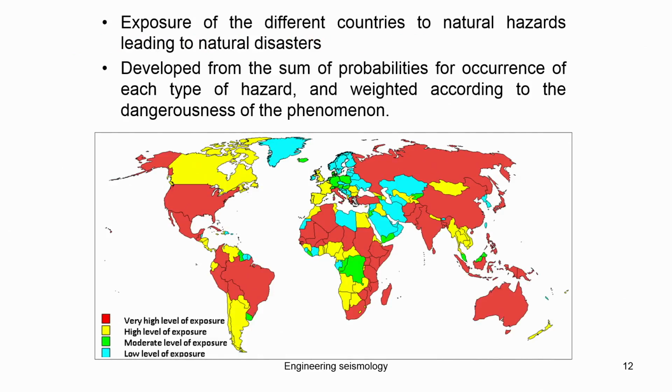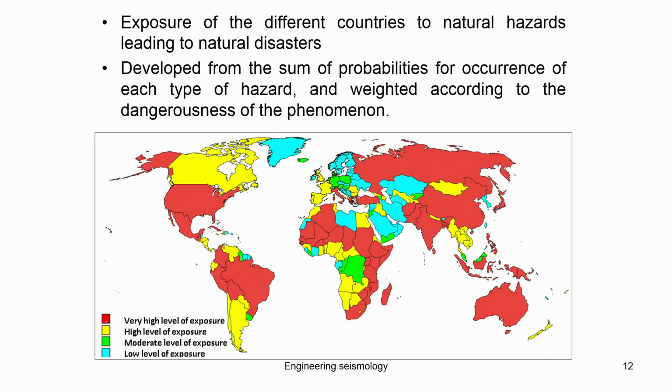So, they looked at how the exposure of the different countries to natural hazards leads to a natural disaster. As we have seen, a natural hazard is any hazard which is caused by nature. These hazard events become disastrous when many more people die. So, those kinds of natural hazards leading to natural disaster, they mapped and studied continent-wise and country-wise and gave a result. So, they found that different countries are exposed.